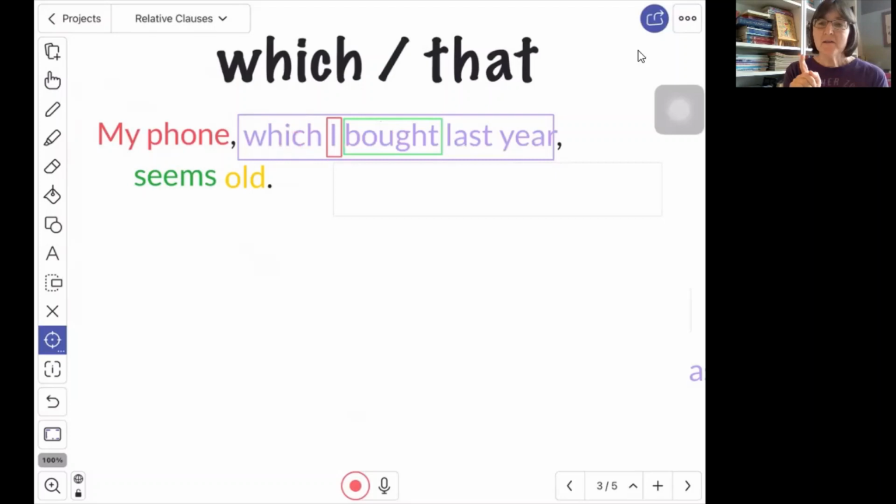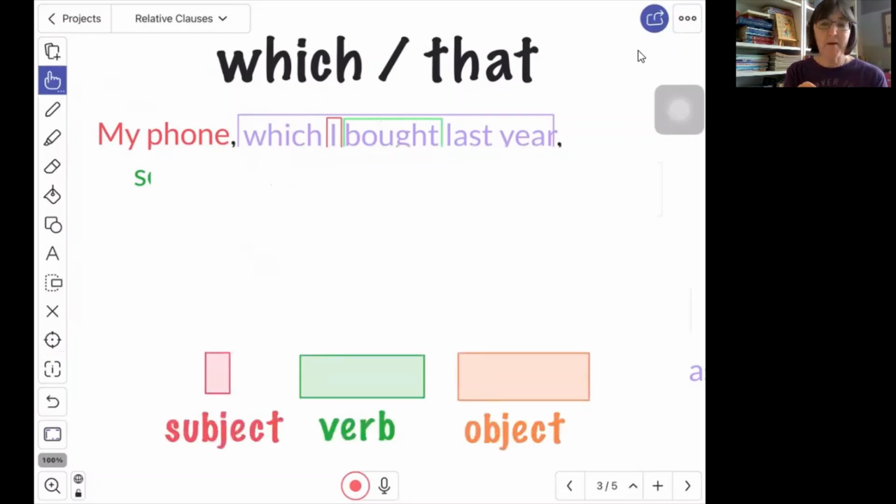Well, let's look for a minute at subject, verb, object. So if we look down here, I want you to remember that I use red for my subject, green for my verb, and orange for my object. So we have learned that one type of sentence is a subject, verb, object. Who or what it is about, what they're doing. And then this would answer the question, what?